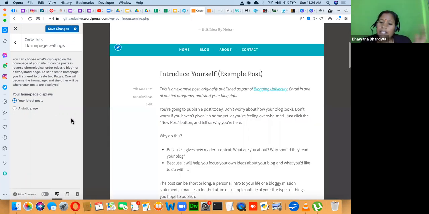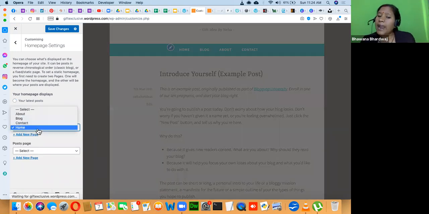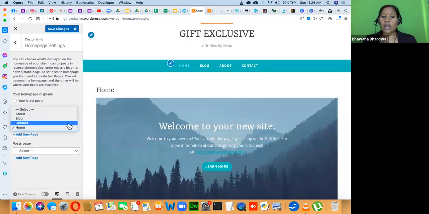In that case, whatever you post will appear on the homepage. Yesterday you posted about wedding gifts, so the wedding gift post becomes your homepage. Today you are talking about corporate gifts, so the corporate gift content becomes your homepage. As for product e-commerce, right now we have not discussed e-commerce. If you want products to appear on the homepage, you have to fix a static homepage, and then we will create a homepage exclusively and add products to it. I will show you how to do that.